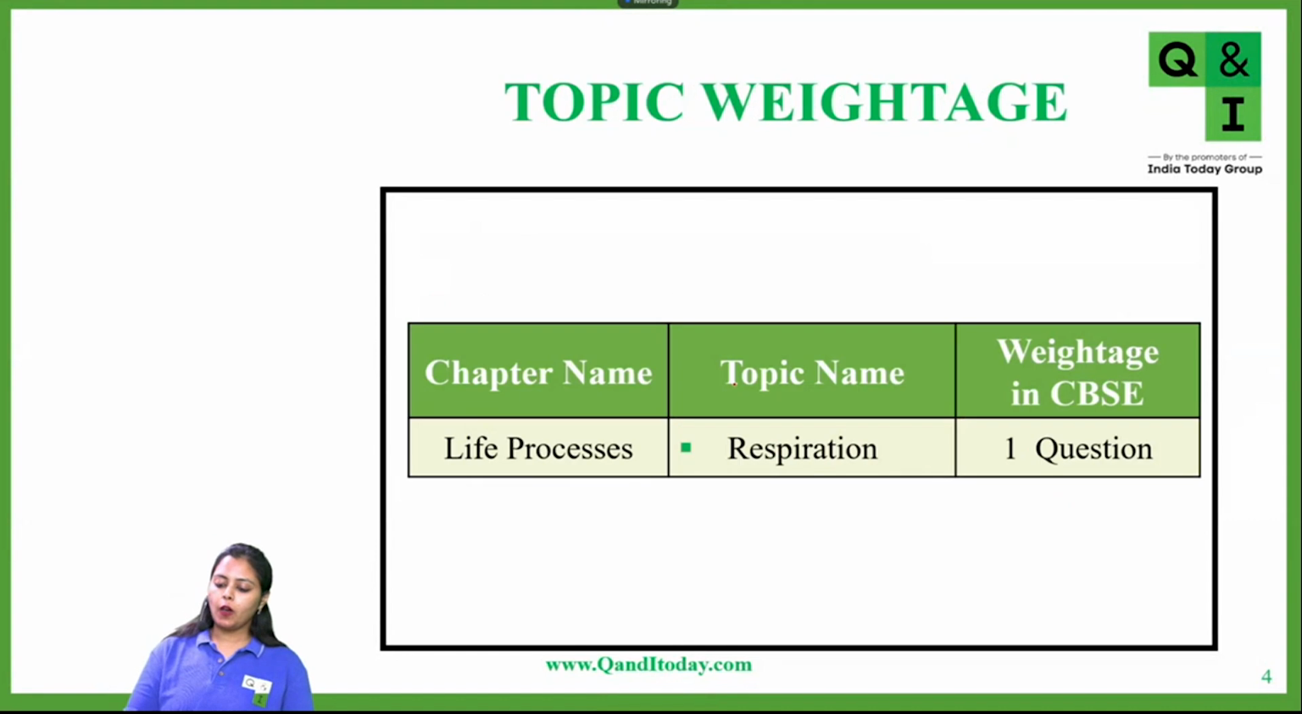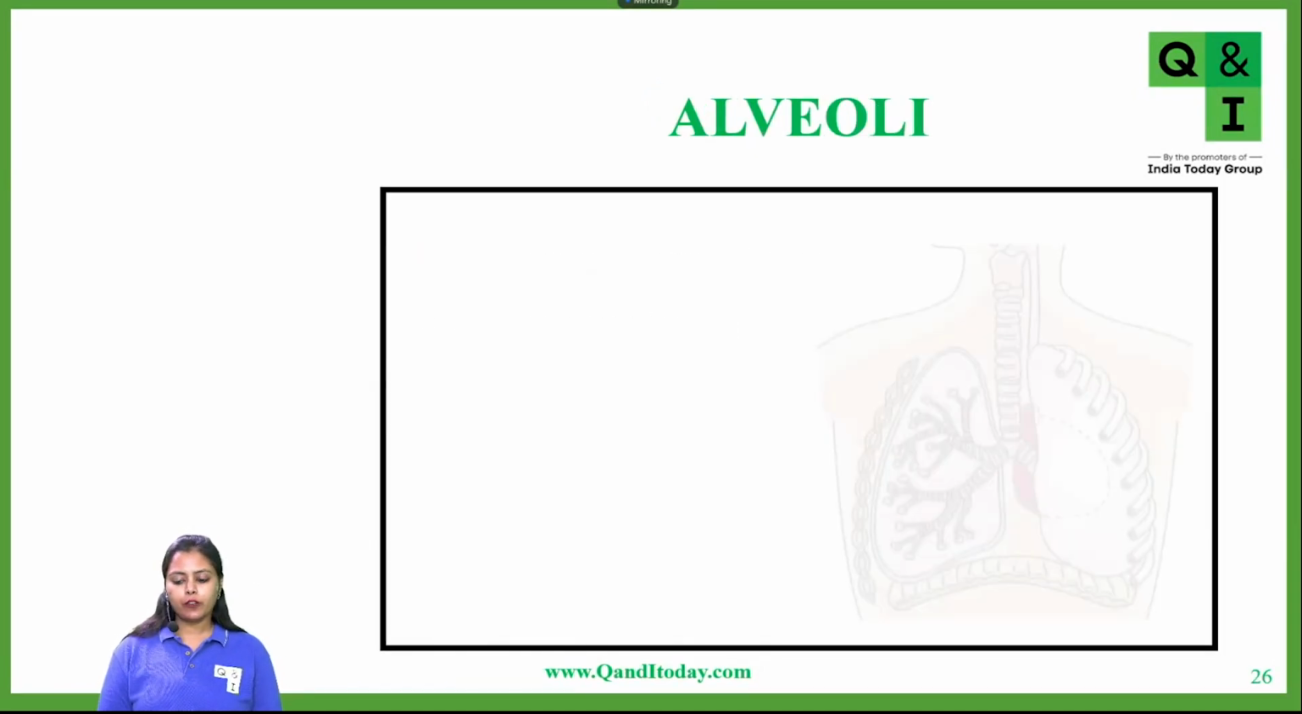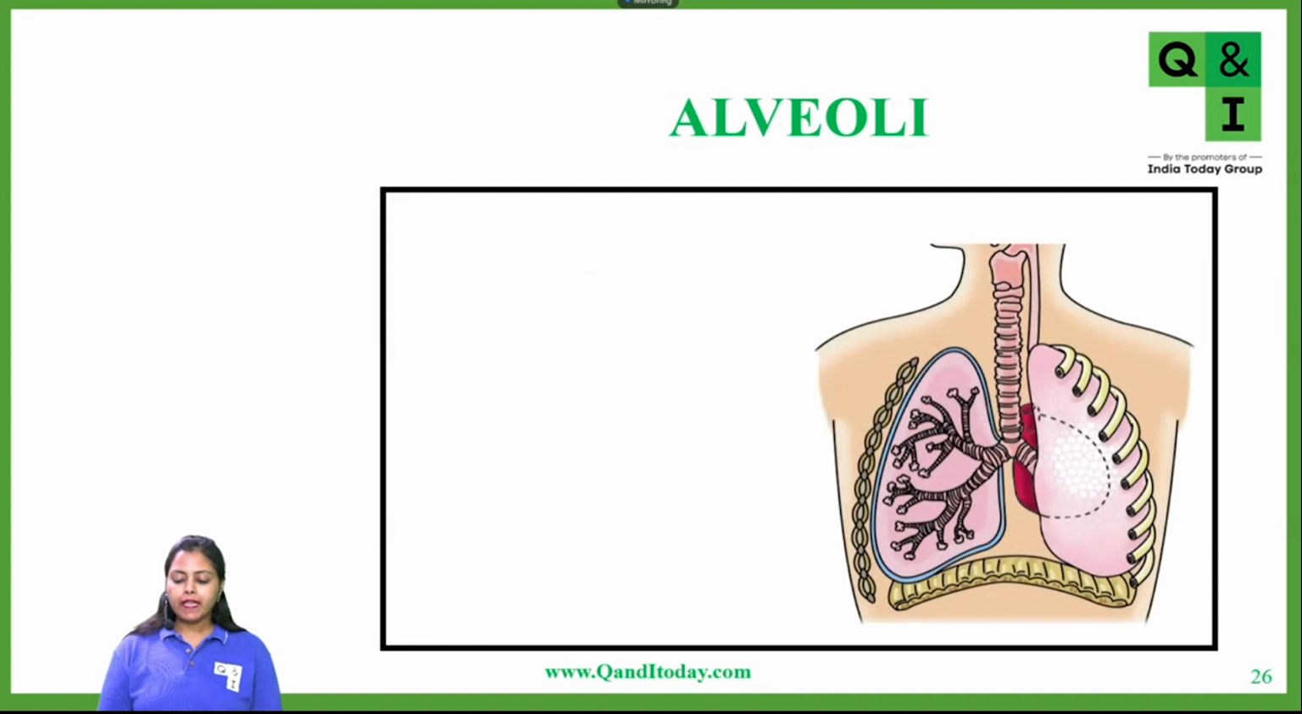The topic weightage for this topic would be one question, and today we are going to read exchange of gases at the alveoli level, and also talk about cellular respiration. So now let's see exactly what alveoli are. Alveoli are the terminal part of the bronchioles, where the bronchioles finally terminate, and they are all situated in your lungs, in your thoracic cavity.